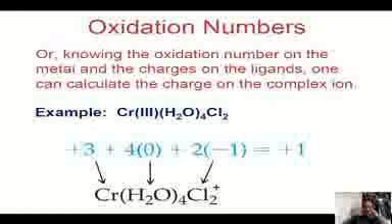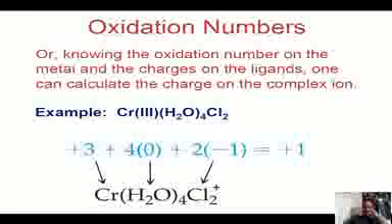First we have to calculate the oxidation number of this chromium atom. The water ligand is neutral, so we write 0, and there are 4 water molecules, so 4 into 0.